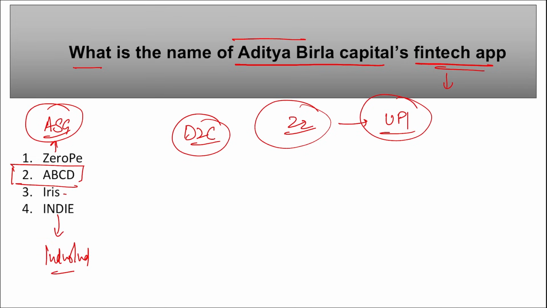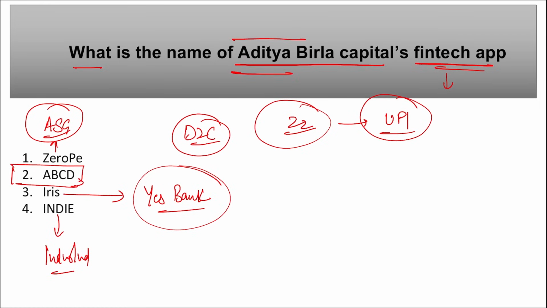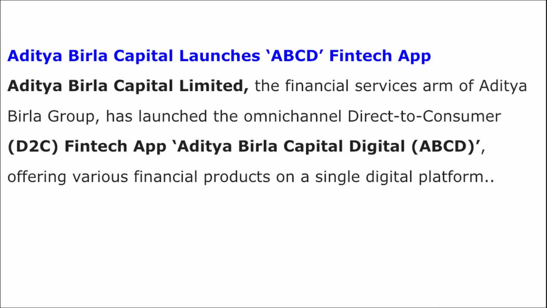Then remember Iris. Iris is the all-in-one mobile application launched by Yes Bank. Indi is of IndusInd Bank. Iris is of Yes Bank. ABCD launched by Aditya Birla Capital, right? This is their fintech application. And ZeroPay, this is a new startup for medical loans launched by Ashneer Grover. So here you can see Aditya Birla Capital launched ABCD fintech application.